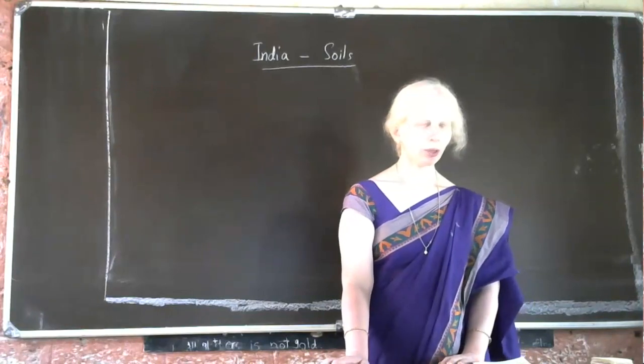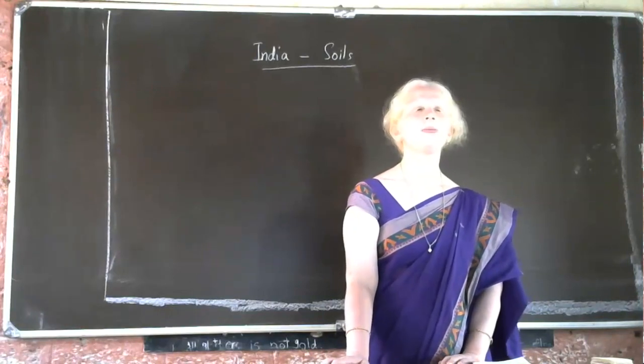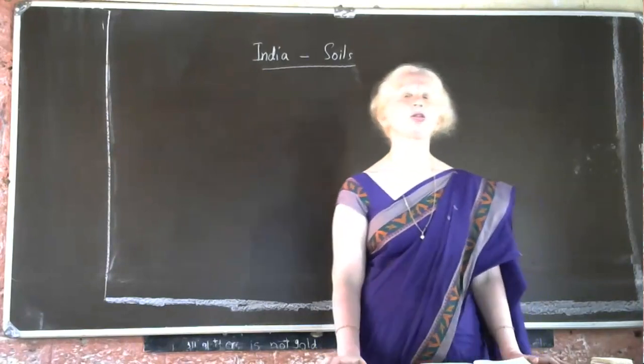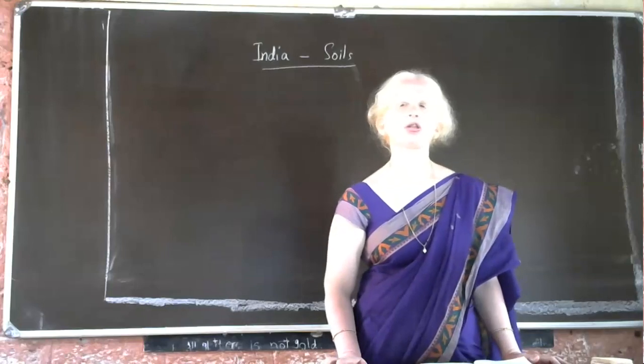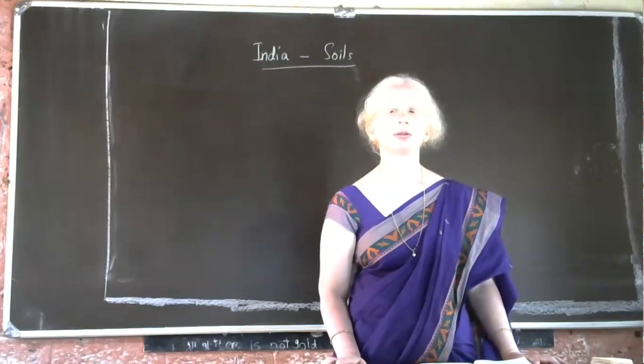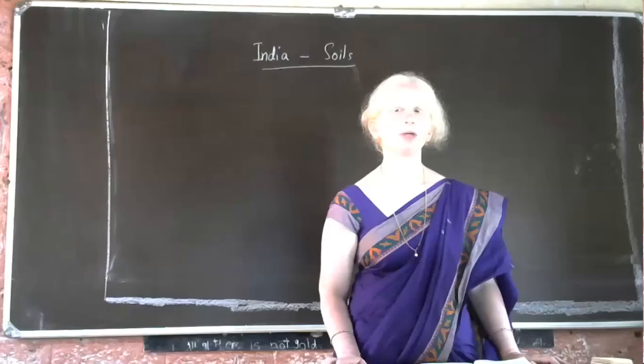But before winding up the class, can anybody tell me the features of desert soil? Neeraj. Sumit?